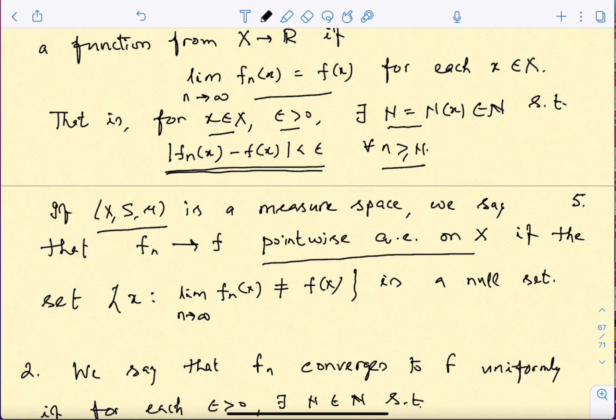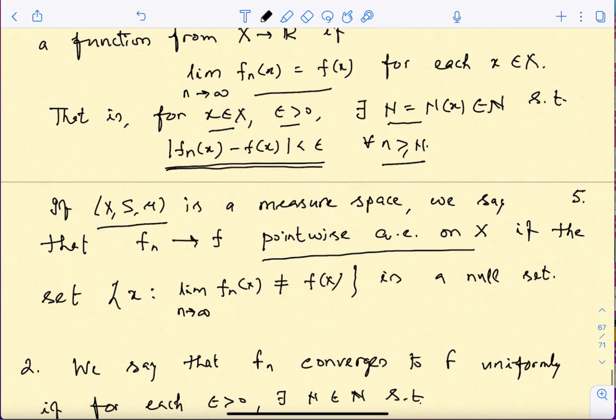That means the convergence will happen at almost every point. So that leaves out the possibility that there can be points where f_n(x) does not converge to f(x), but if you collect all of them, they will be just a set of measure 0.